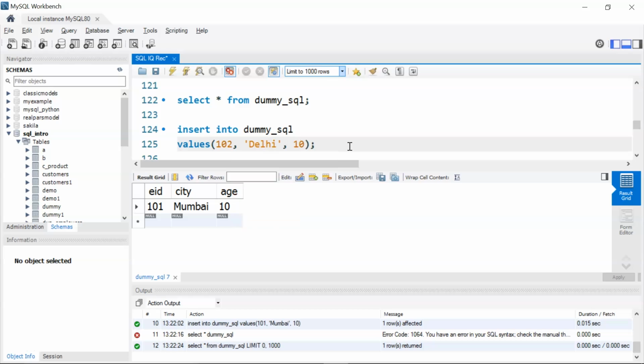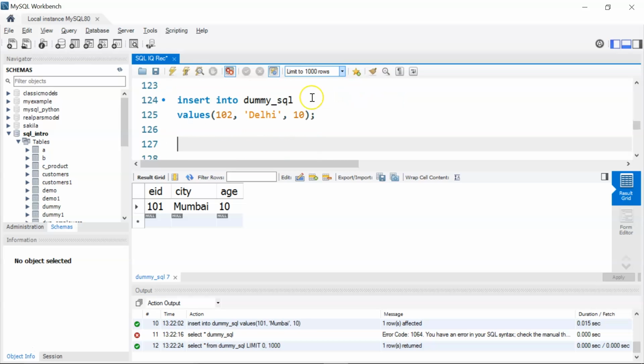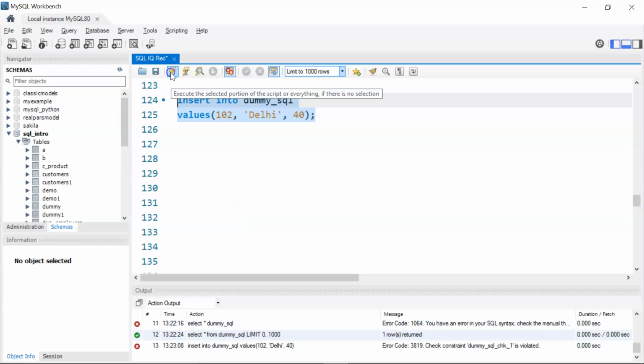So I'm not following my check constraint where I am supposed to give only Mumbai. I'm purposely giving Delhi here to see the difference. If I run this, let's say we'll have age is 40, which is greater than 0. Let's run it. You see here we get an error saying check constraint dummy underscore SQL underscore check is violated.